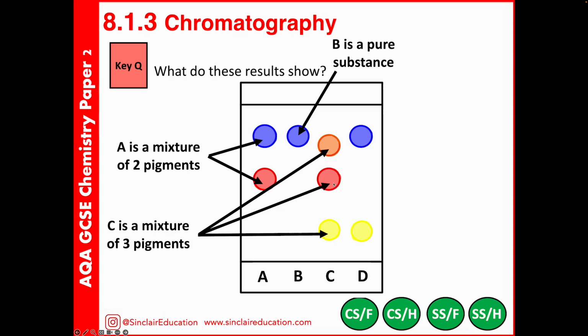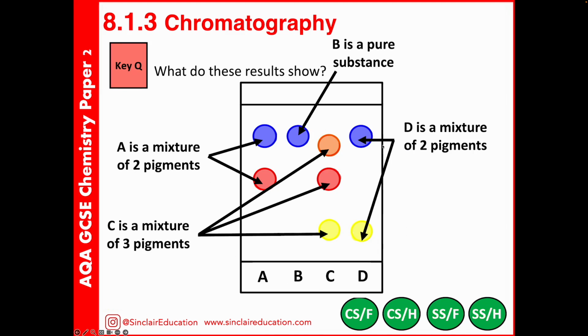It has a pigment that it shares in common with A, and it has a 3rd pigment that is in common with D. D is a mixture of 2 pigments, so it contains B and also has a pigment in common with A, but it also has a pigment in common with C.